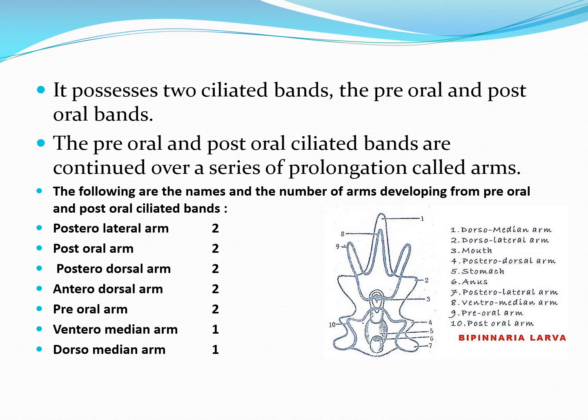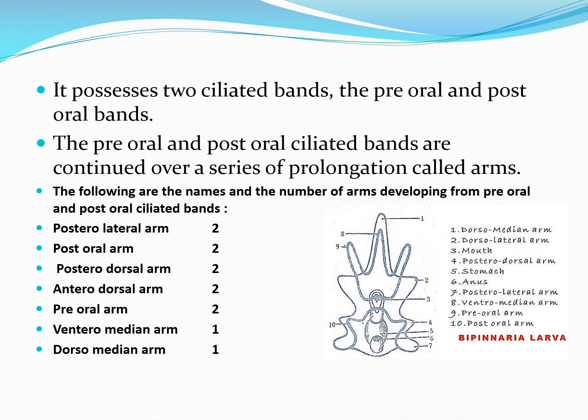The following are the names and the number of arms developing from preoral and postoral ciliated bands. There are two posterolateral arms, two postoral arms, two posterodorsal arms, two anterodorsal arms, two preoral arms, and one ventromedian and one dorsomedian arm.